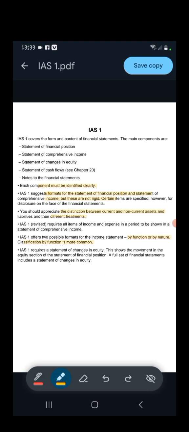IAS 1 also gives you the statement of changes in equity format.